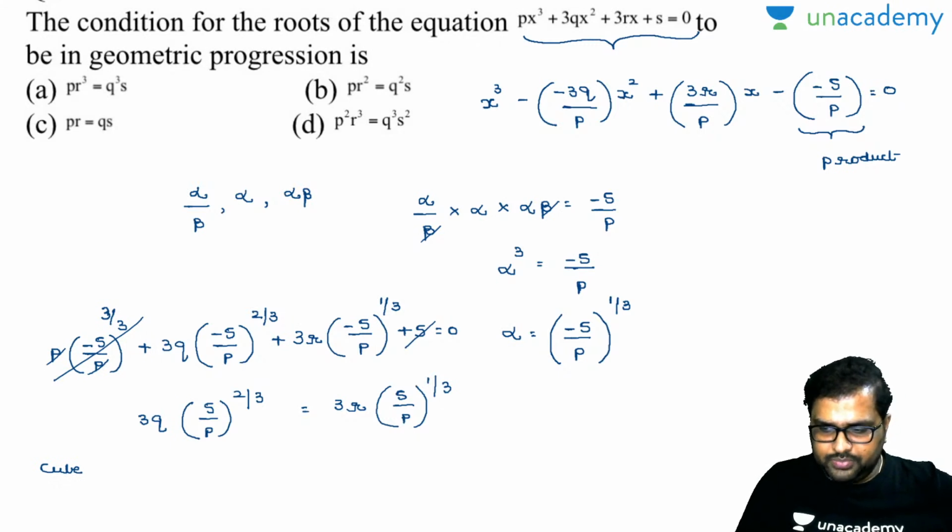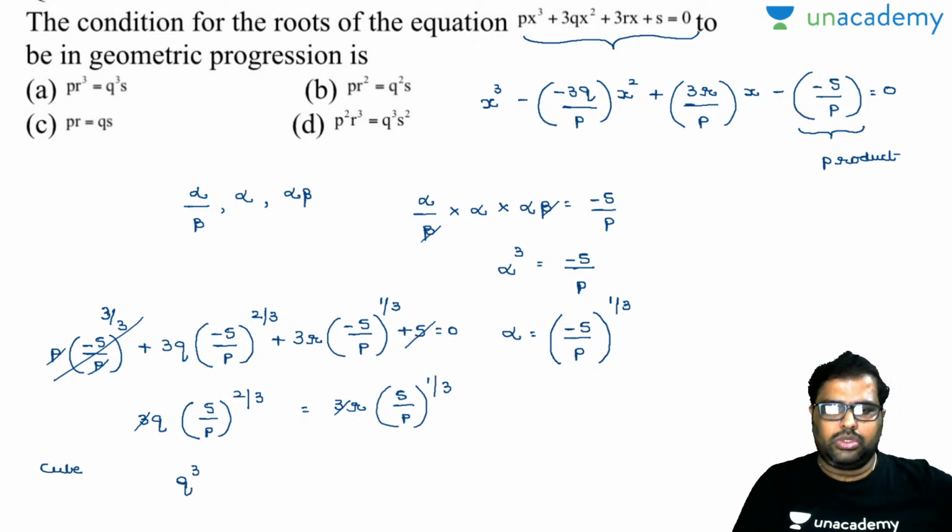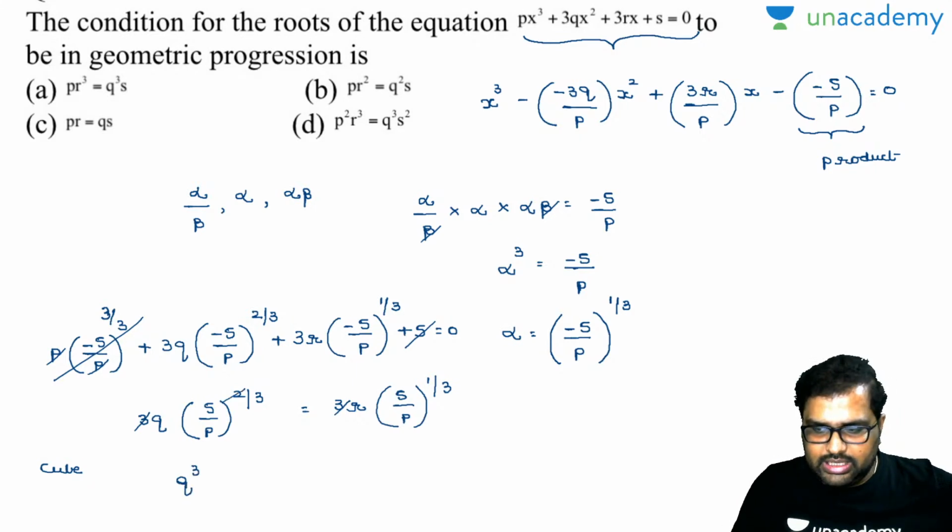This 3 and this 3 get cancelled off. So q cube. So square s square, one s will be left over. Am I right or wrong? P cube will be there. The p's will get cancelled off here. So at last what will be left? Q cube. Yes. Cubing means square will be left over.